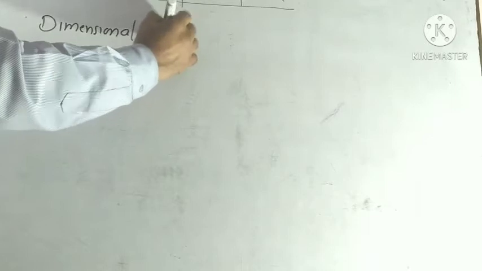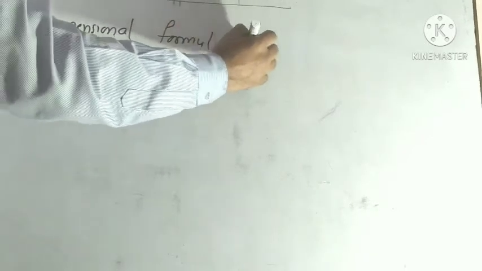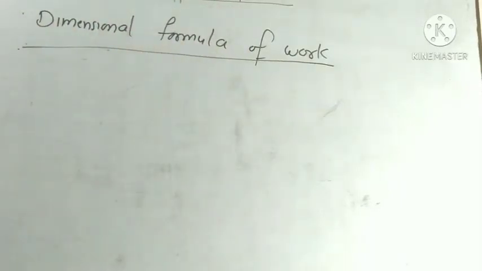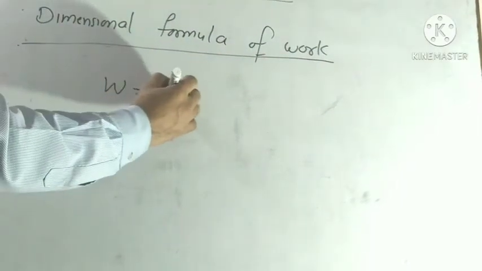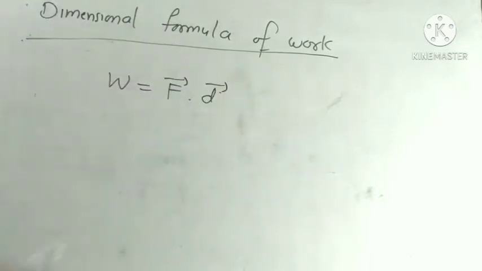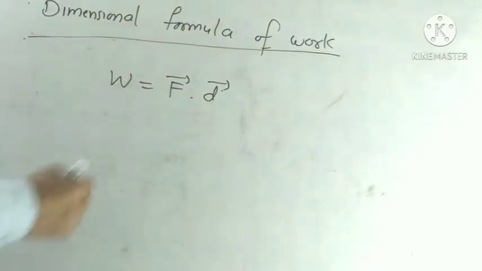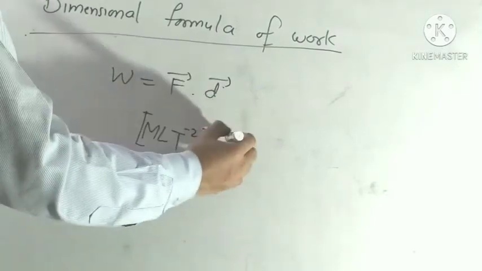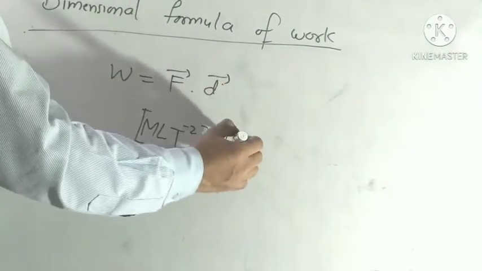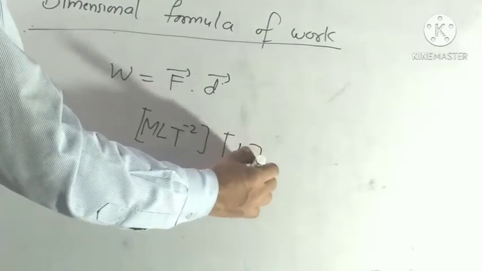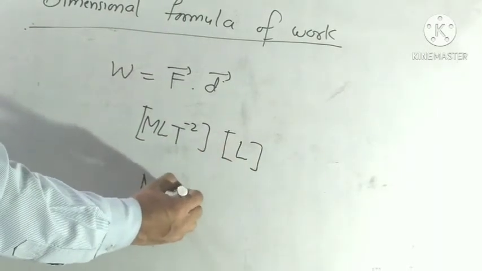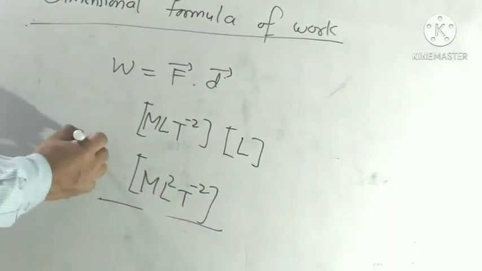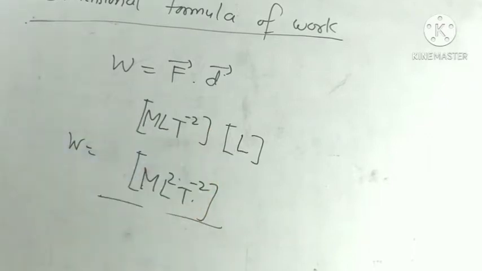Dimensional formula of work. Work is equal to force into displacement, and we already know that the dimensional formula of force is MLT to the power minus 2, and the dimensional formula for displacement is L. Finally, ML square T to the power minus 2. Dimensional formula of work is equal to ML square T to the power minus 2.